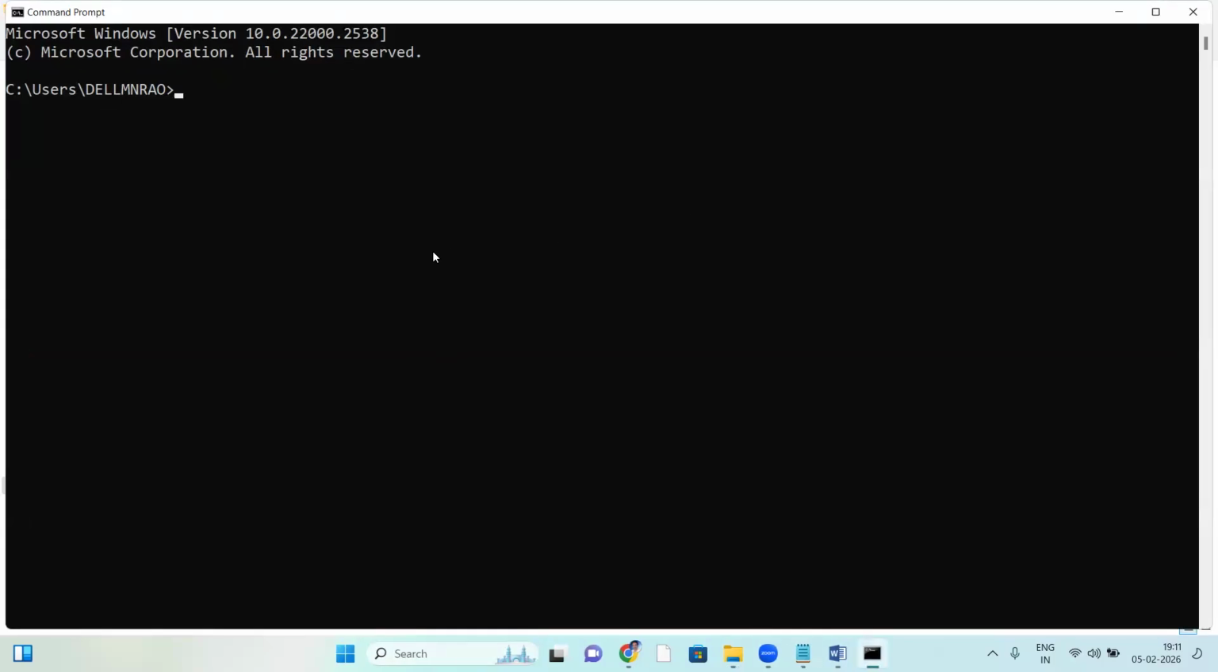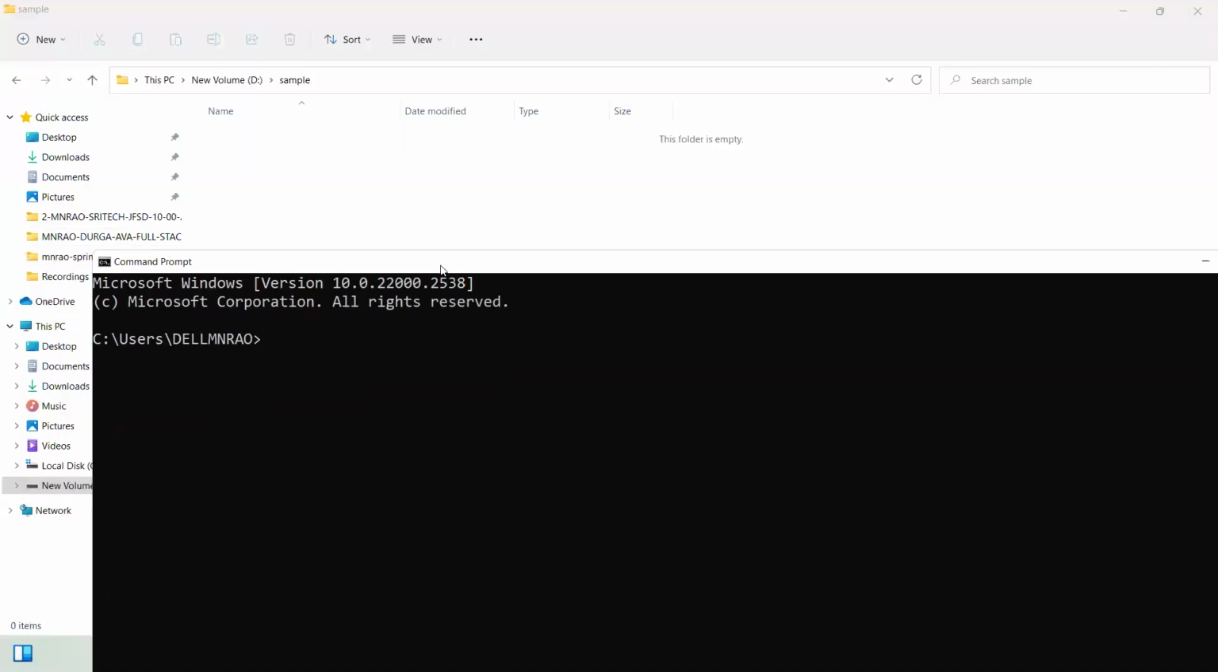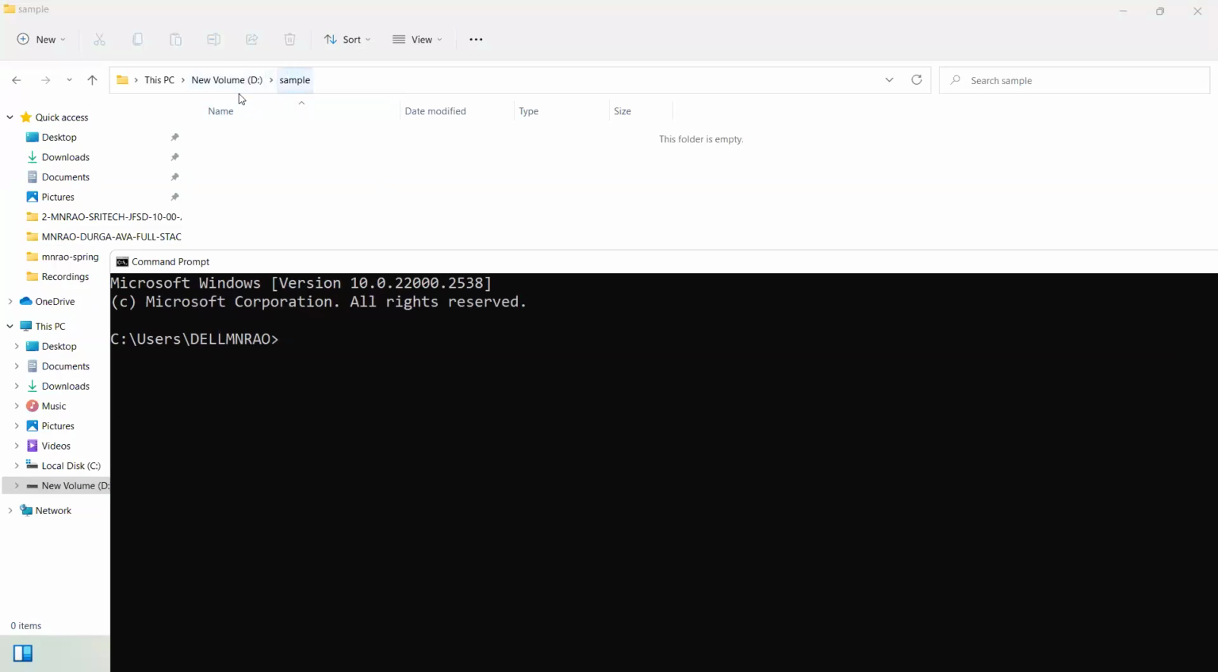This is the command prompt, or we can say command line interface, CLI. From this, we should go to the D drive and then the sample folder. D colon will take us to the D drive. CLS clears the screen. Screen cleared.